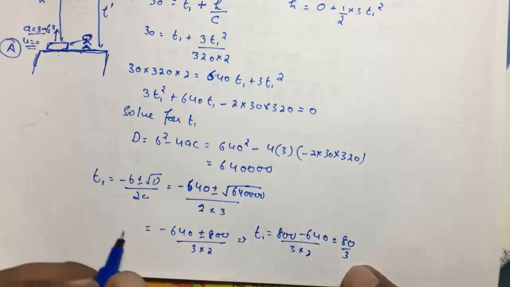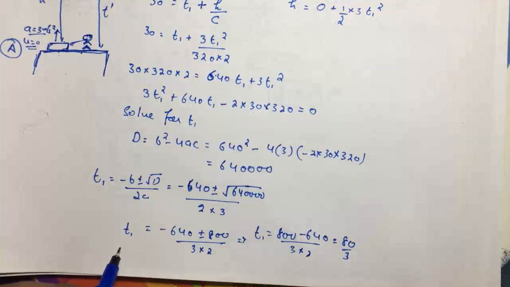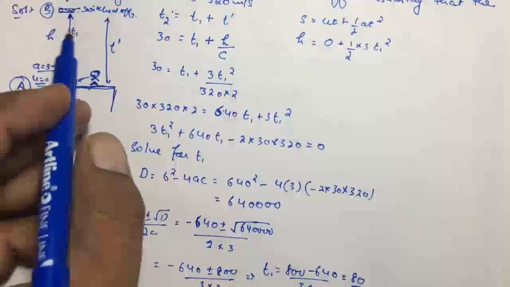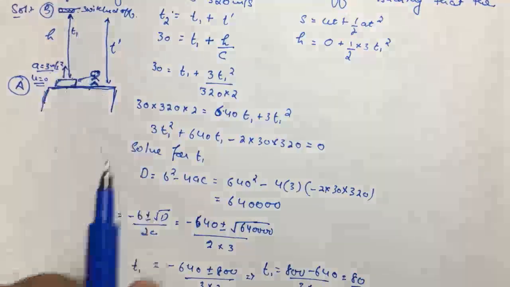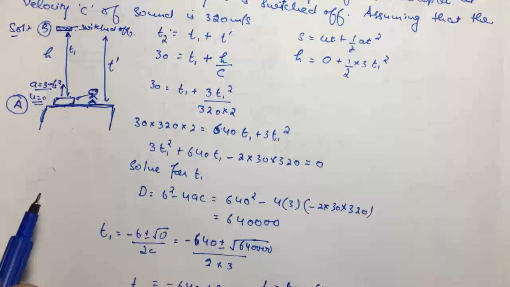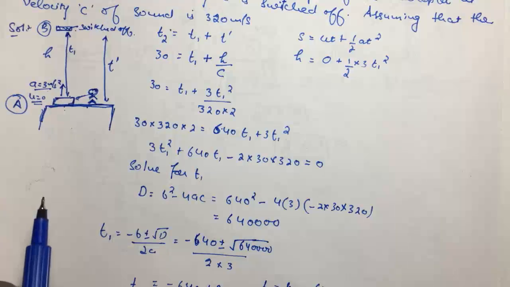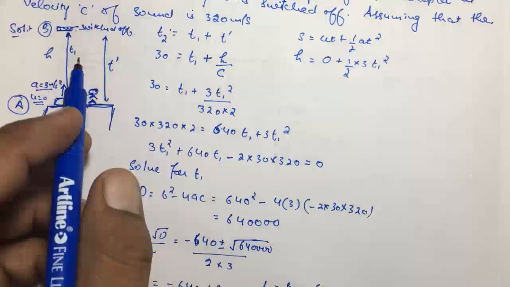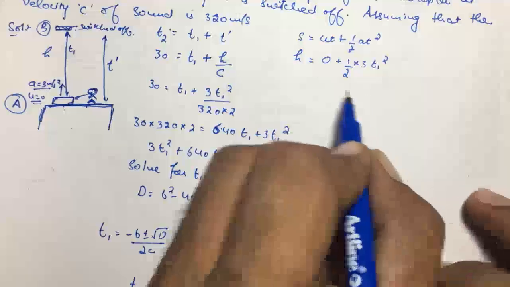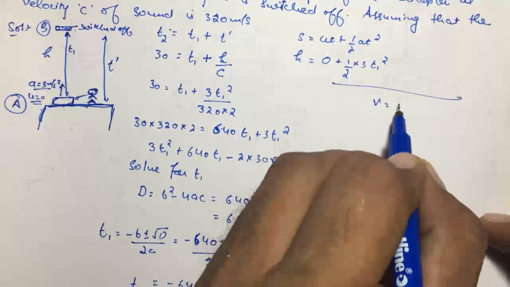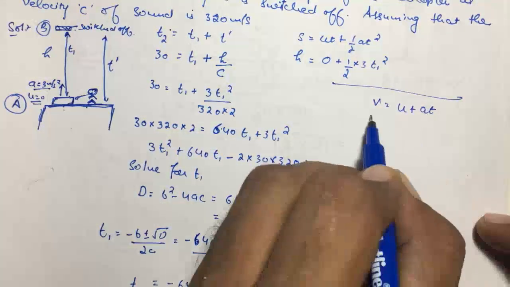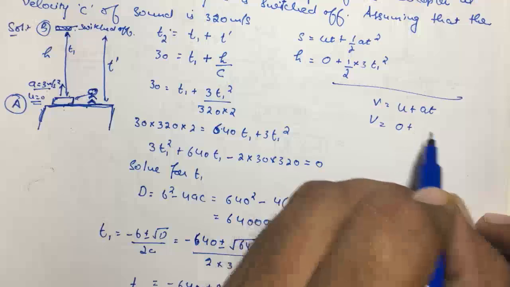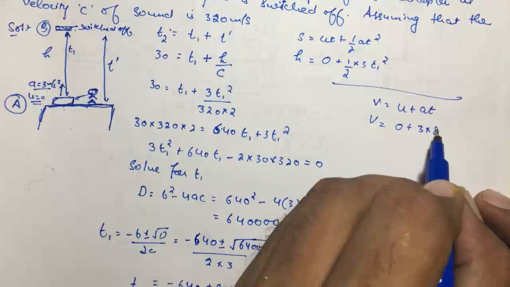Okay, we know this time t1, but this is not the answer. They are asking about the velocity at the time when the engine is switched off, or in other words the velocity of the helicopter after time t1. So we will use the equation v equals u plus at, with initial velocity 0, a is 3, t is 80 by 3.